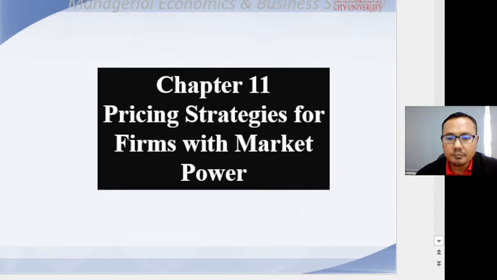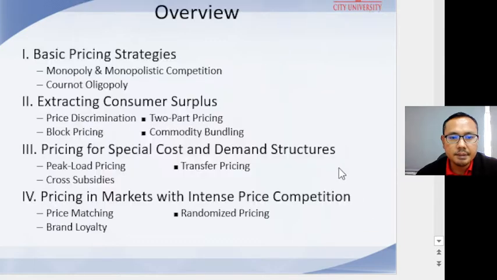As you can see from this slide, the overview for this chapter, we will divide it into four subtopics.